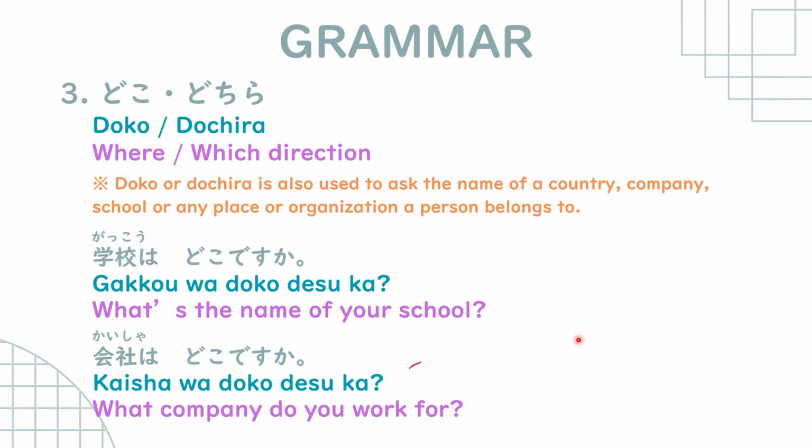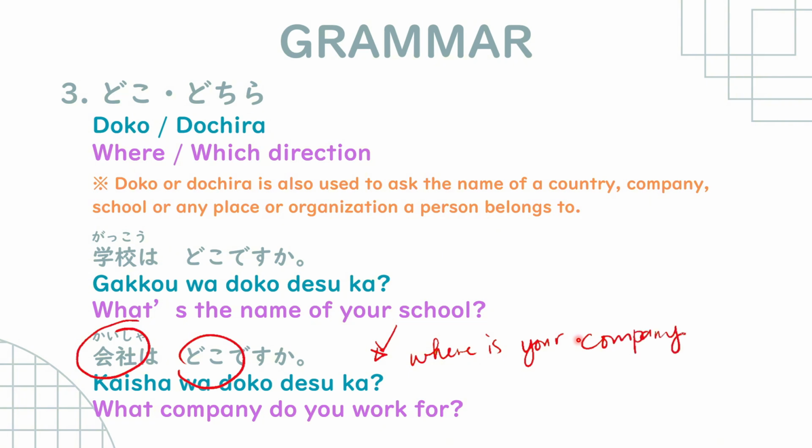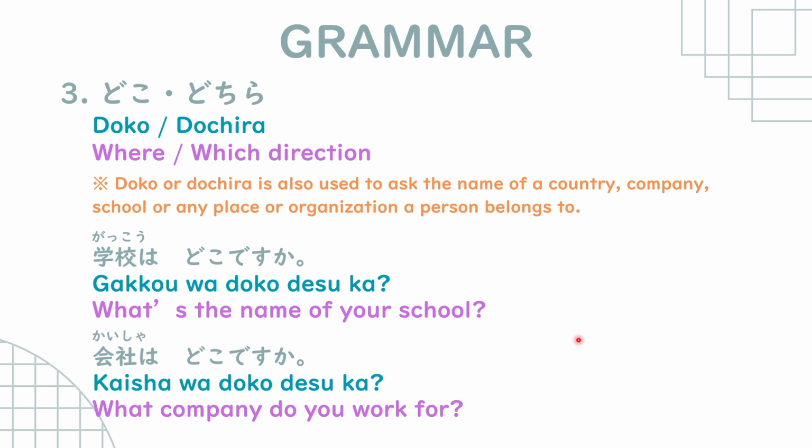And then we also have kaisha wa doko desu ka? What company do you work for? If directly translated, it might mean where is your company. But in this case, since we have the note here that it is used to ask the name of a country, a company, or a school, then we say, what company do you work for? It can also be used for your country. If you ask what country a person is from, okay, where are you from?